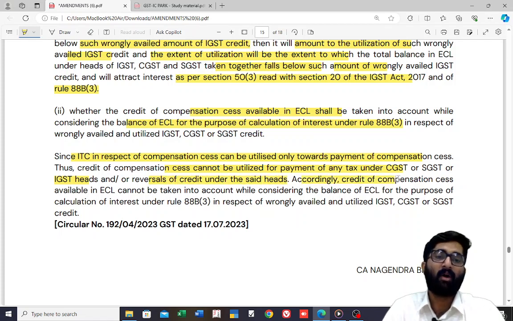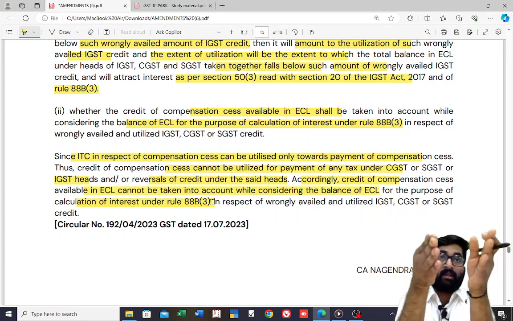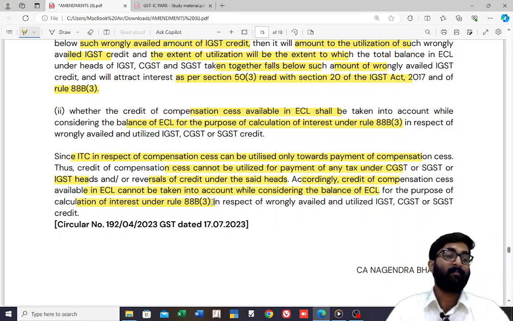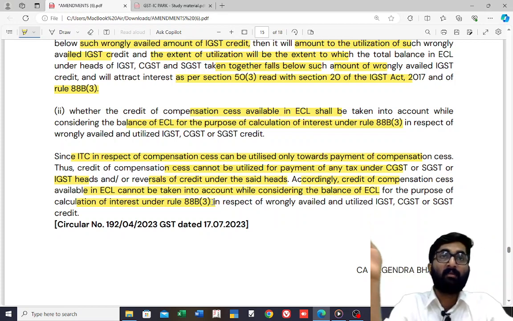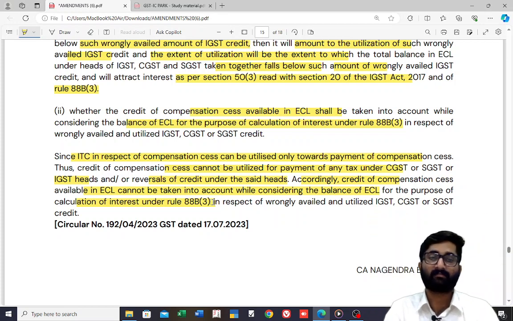Accordingly, the credit of compensation cess available in ECL cannot be taken into account while considering the balance of ECL for the purpose of calculation of interest under Rule 88B(3). So you cannot consider compensation cess in that put together balance. That is given in the circular.